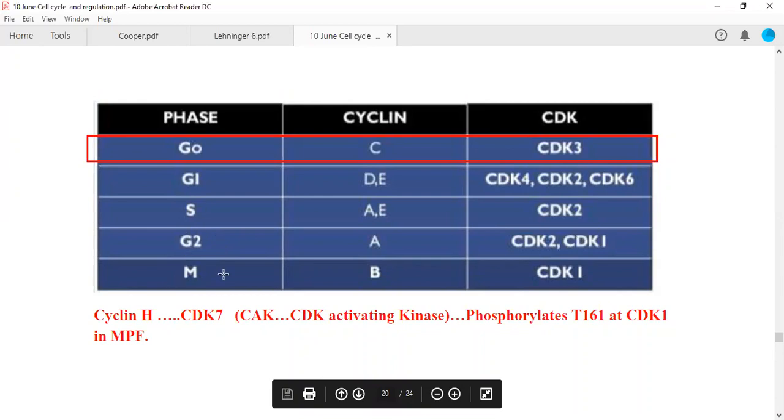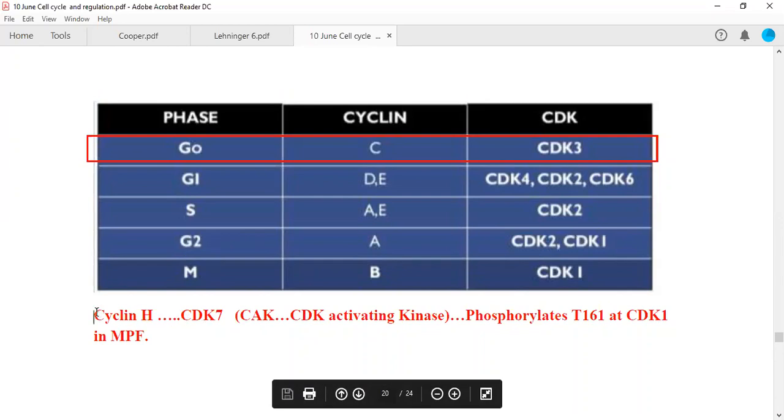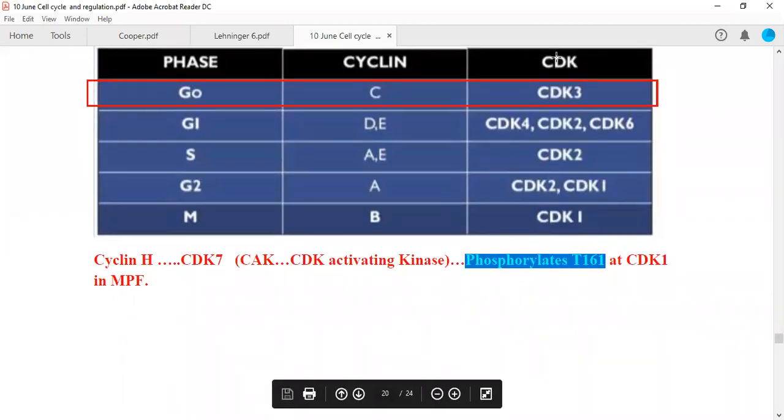Now, when the cell wants to move out of G2 into the M phase, we also have one cyclin called cyclin H, recently discussed, which forms a complex with CDK7. This is called CDK activating kinase, and this phosphorylates threonine 161 in CDK1. So it will allow your cell to move out of G2 phase and enter into the M phase of the cell cycle. Now, we'll discuss the queries first, and then I will tell you something else.